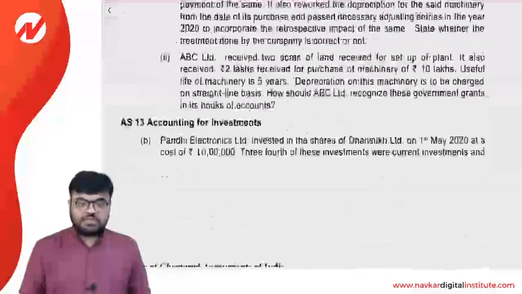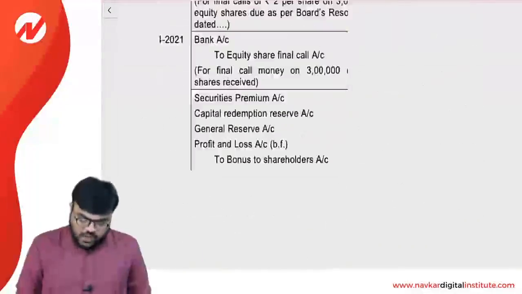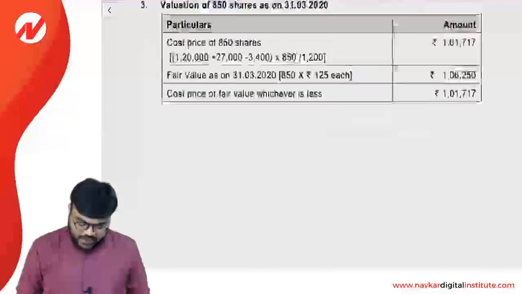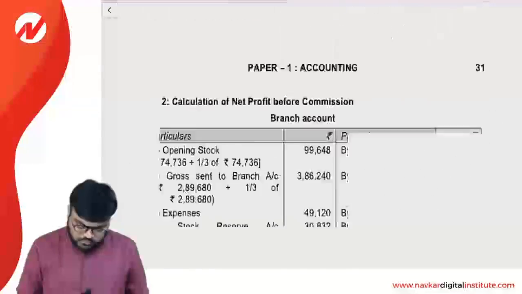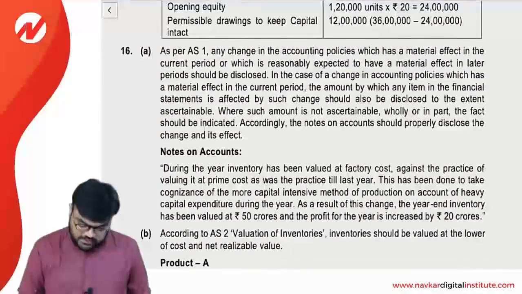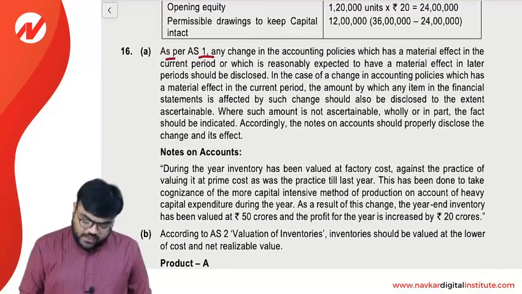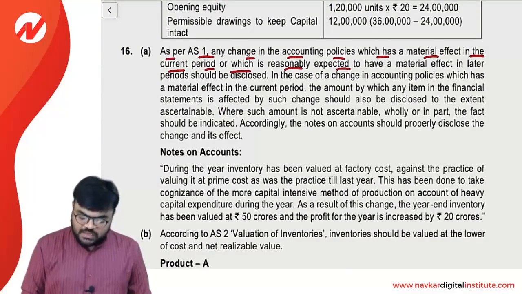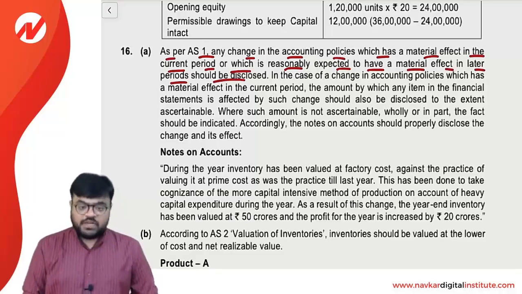Friends, if I read out the answer to question number 16A given in the RTP, let me explain it to you. 16A, okay, this is the answer. As per AS 1, any change in the accounting policy which has a material effect in the current period or which is reasonably expected to have a material effect in the later period should be disclosed.